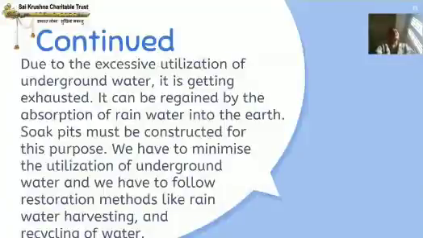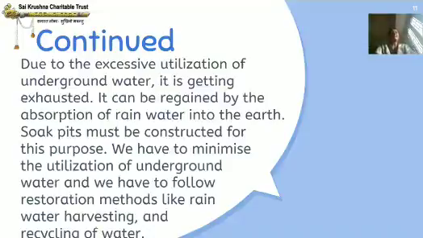Due to the excessive utilization of underground water, it is getting exhausted. Excessive utilization means usage. It can be regained by the absorption of rainwater into the earth. Soak pits must be constructed for this purpose. So what are soak pits?